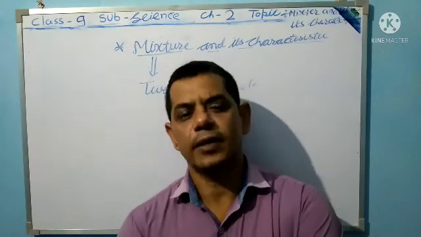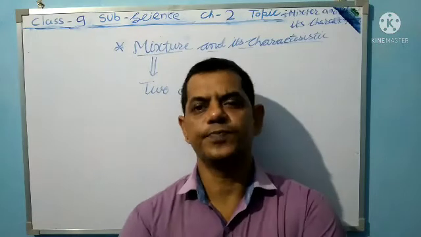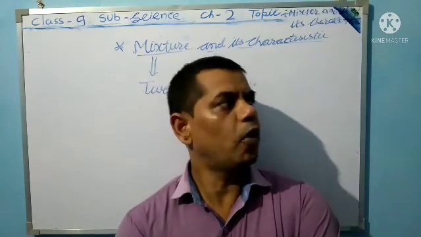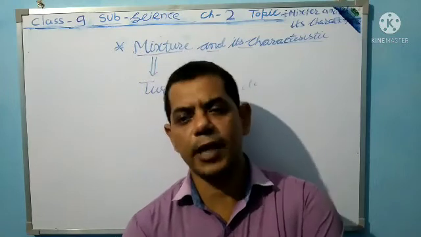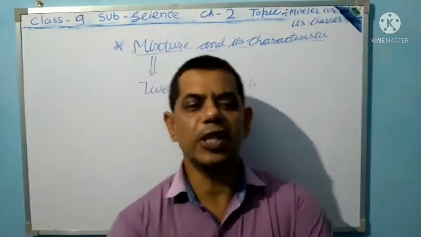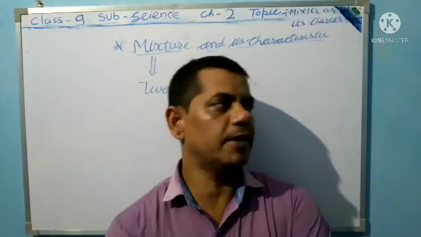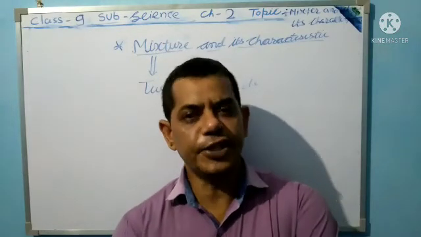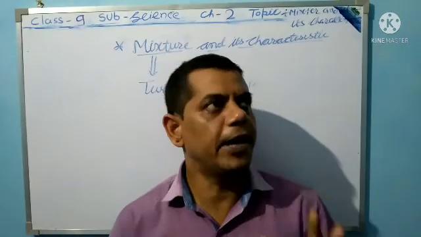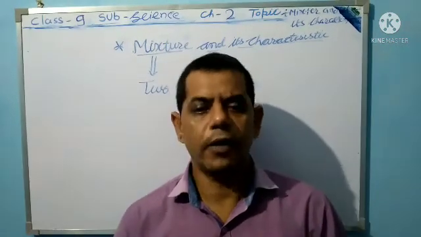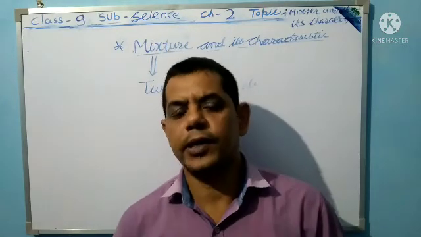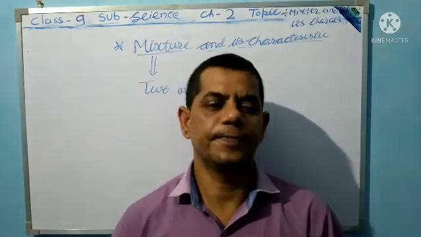A mixture is a substance which consists of two or more elements or compounds combined together. That is a mixture.